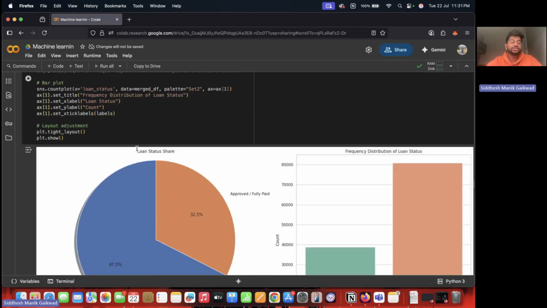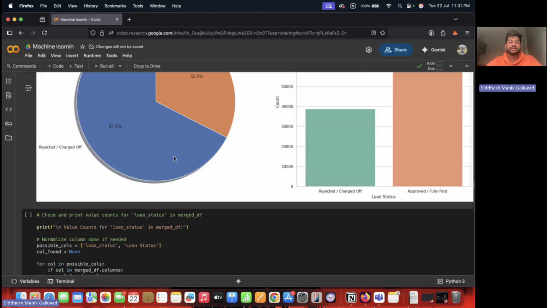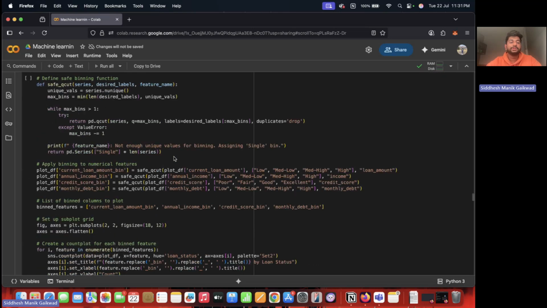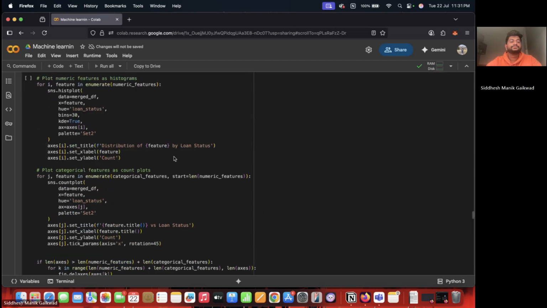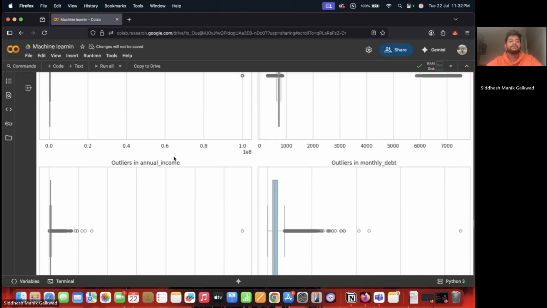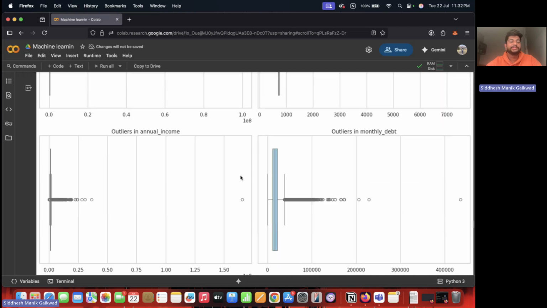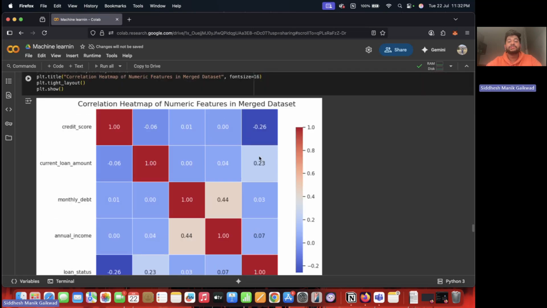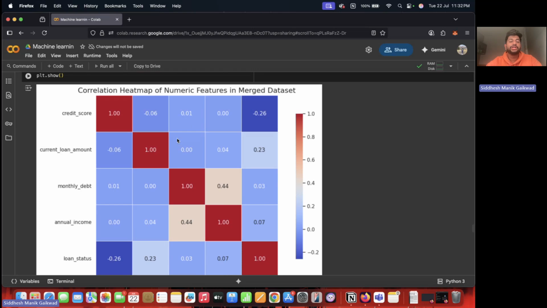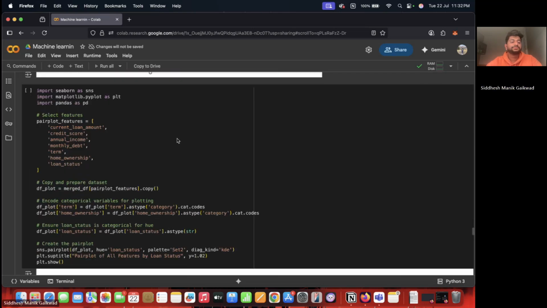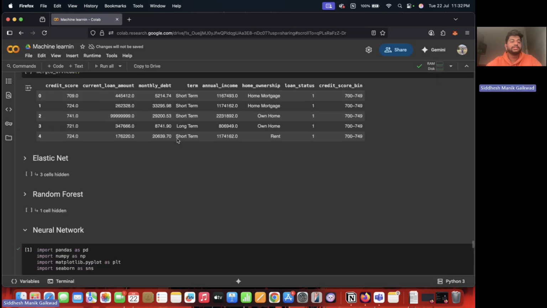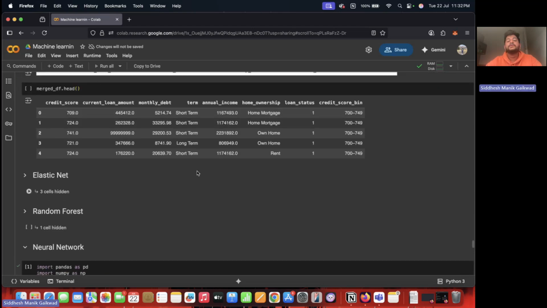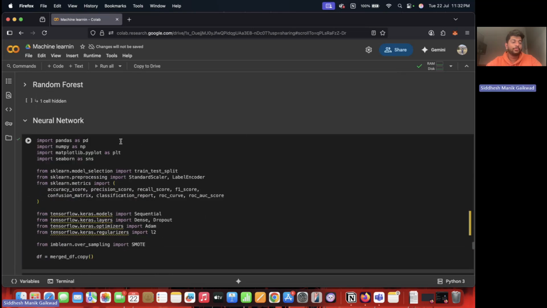Further, we have done the visualization of the data set. We have plotted pie charts, bar graphs, and multiple scatter plots. We have also marked the outliers in the data set. We have also plotted the heat map, which shows the correlation of the features. This is our final data set, which we will be using in the models. So I'll head to my model, which is the neural network.